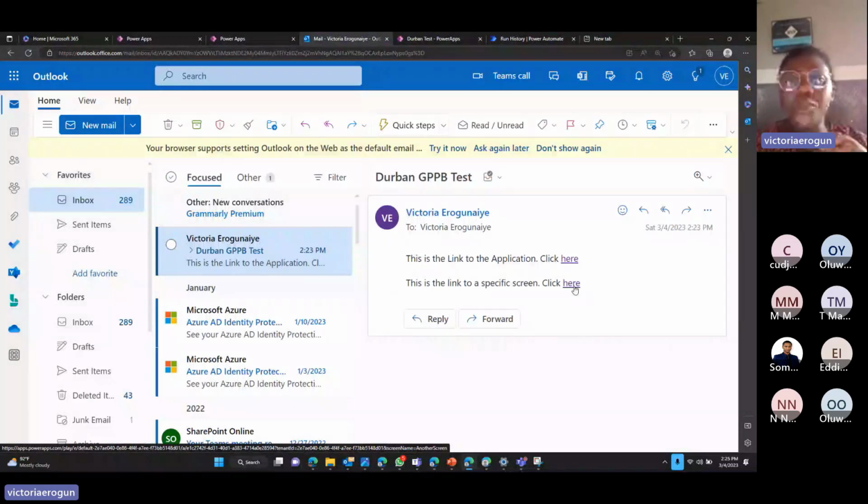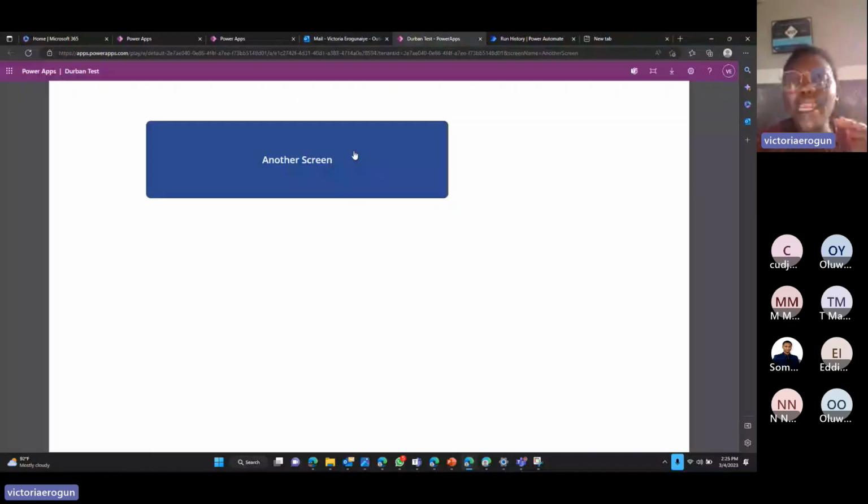This is simply what you can do with deep linking. And this is like the list of the things you can do. You can add a form to a screen, make sure that the items property of the form is a particular item. For example, somebody has submitted a request. You need another person to approve. But then you need to show the person the details of the form the person initially submitted. What you can do is deep linking.